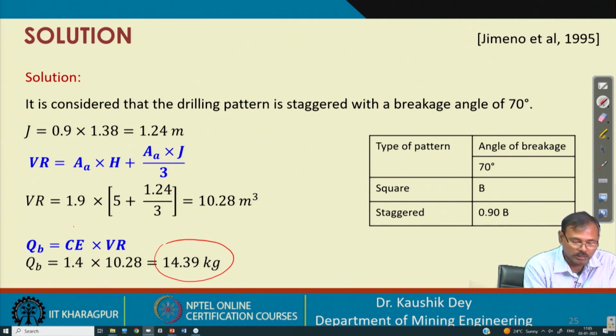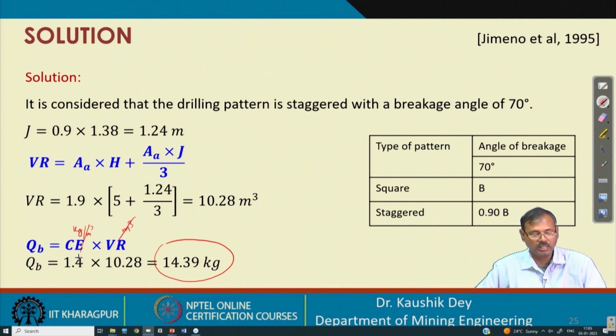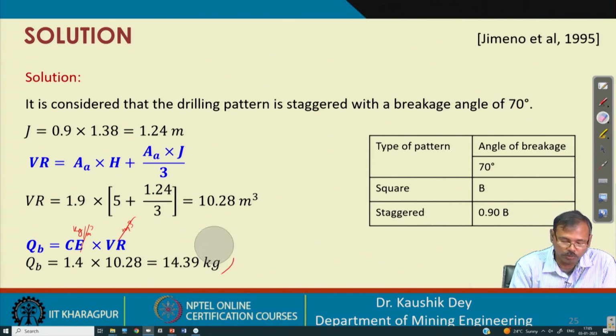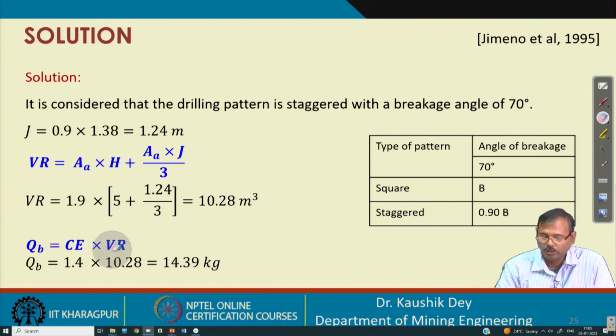So, this is kg per meter cube, this is meter cube. So, this meter cube will cancel, and this is the kg we can obtain. So, this is the quantity of explosive we have to place